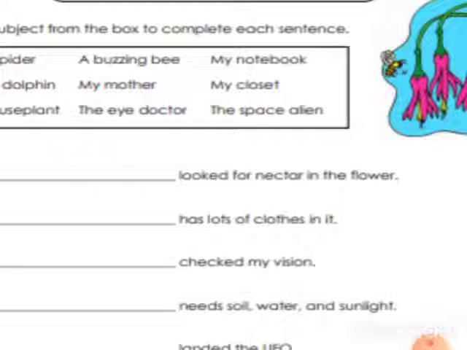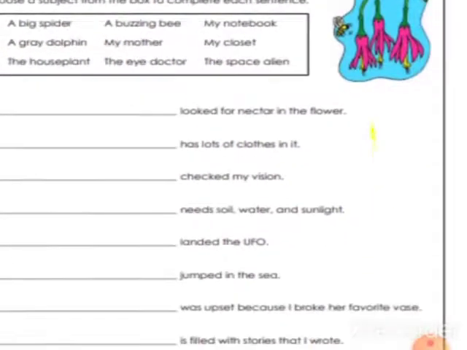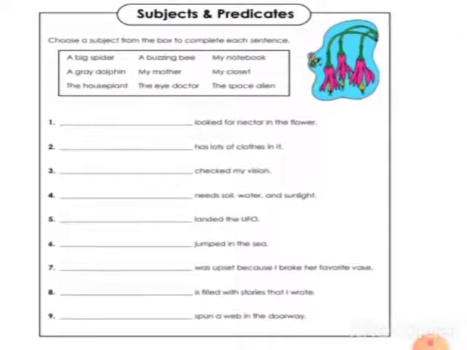Second one. Dash has lots of clothes in it. Which one usually possesses clothes? A closet, right? A closet is nothing but a cupboard. Usually we keep or store jewels or books or clothes in a closet, right? So my closet has lots of clothes in it. This is an easy exercise. Children, just give it a try, you can do it easily. The remaining seven you can do on your own.